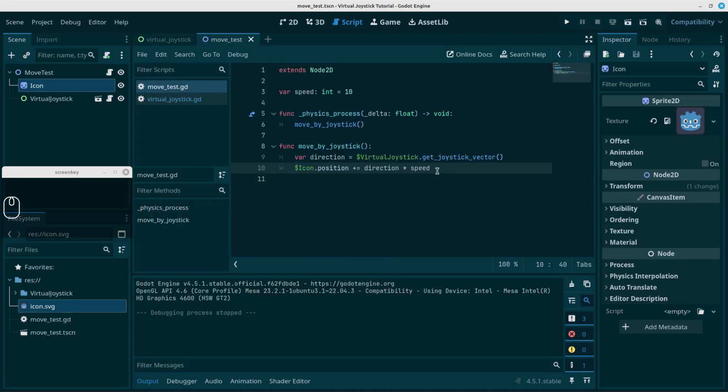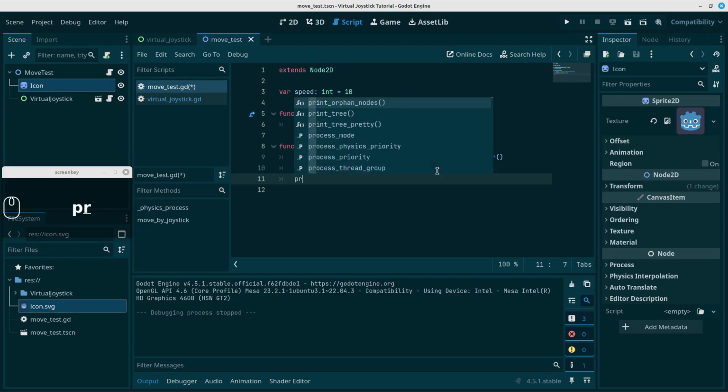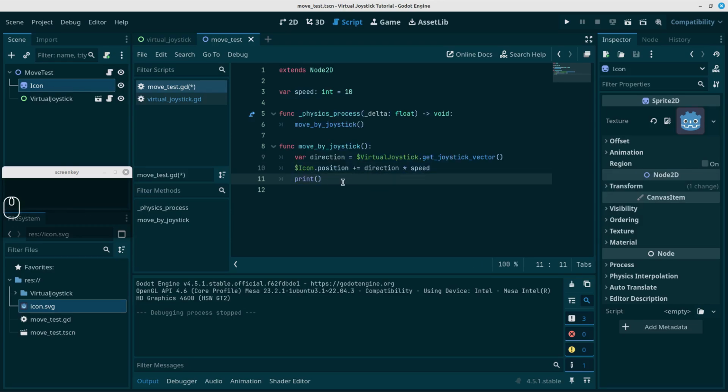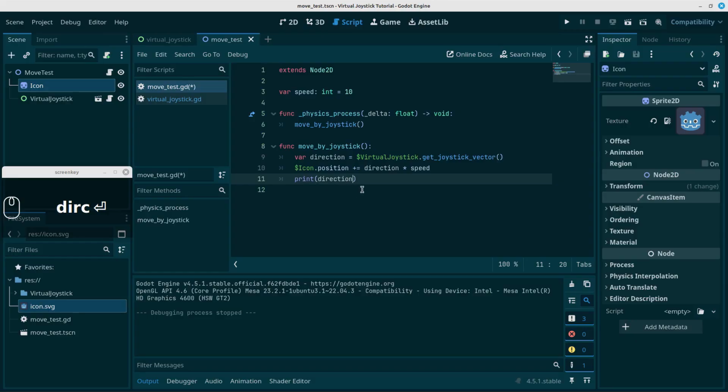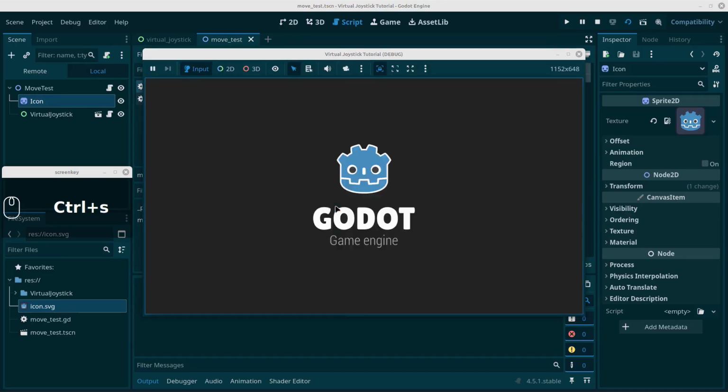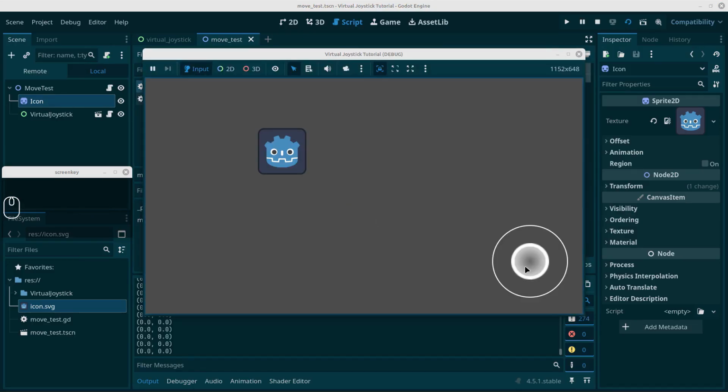I just want to test and see why the icon is still moving when we stop. So let's just print. Let me print the direction. I want to see if the direction is resetting to 0 when we release, and if it's not, you can figure out what's going on with it. So it says 0 now. Let's move away. It's not resetting when we release.